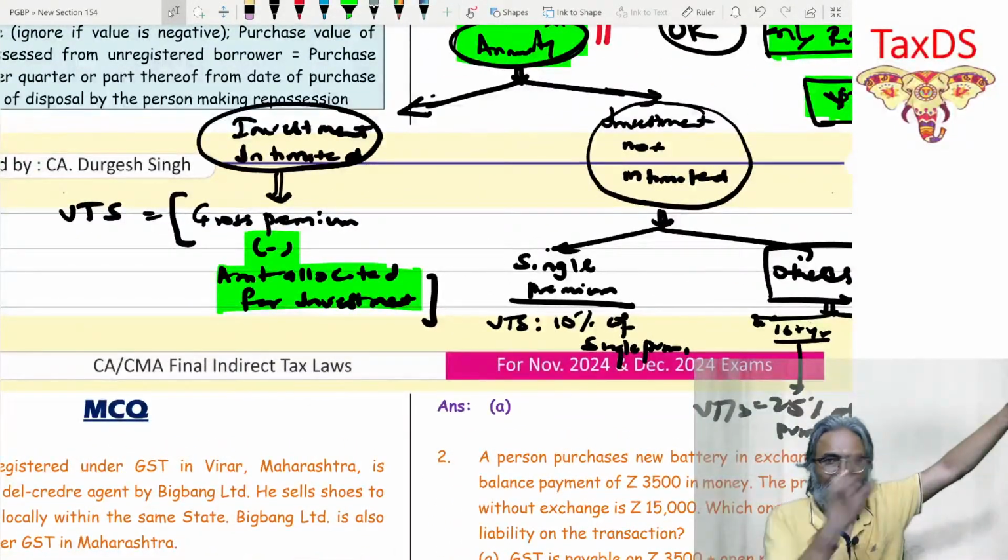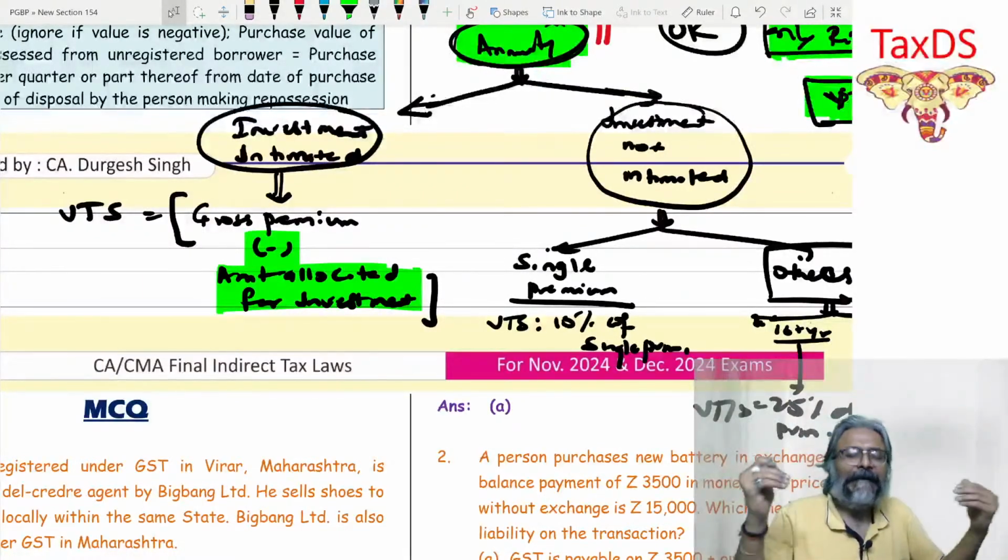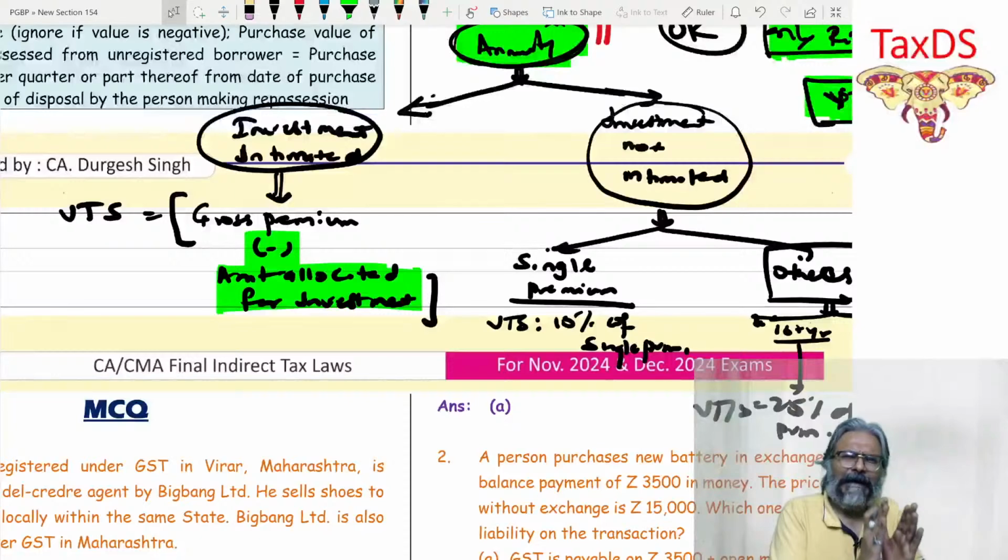Like in my example, 100 was the premium, 80 rupees was allocated towards investment in securities. I remove 80 and the balance is 20.